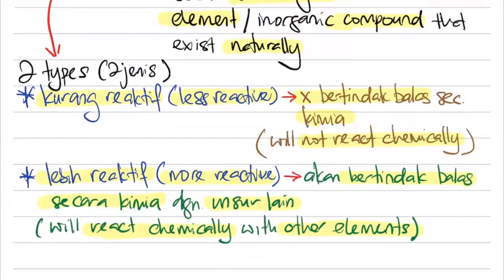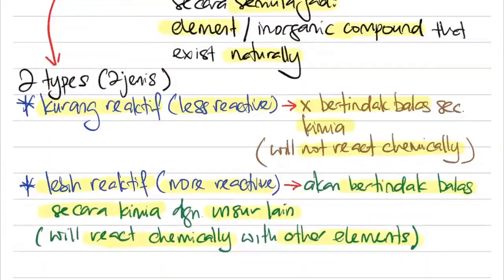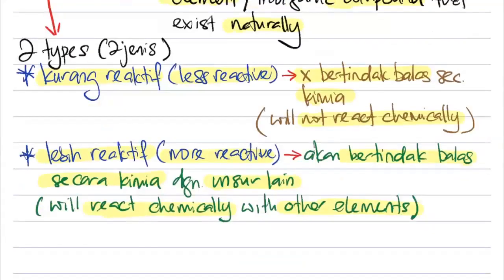Yang kurang reaktif, dia tidak akan bertindak balas secara kimia. It will not react chemically. And lebih reaktif, more reactive, dia akan bertindak balas secara kimia. And you kena pastikan dia adalah dengan unsur yang lain. It will react chemically with other elements.